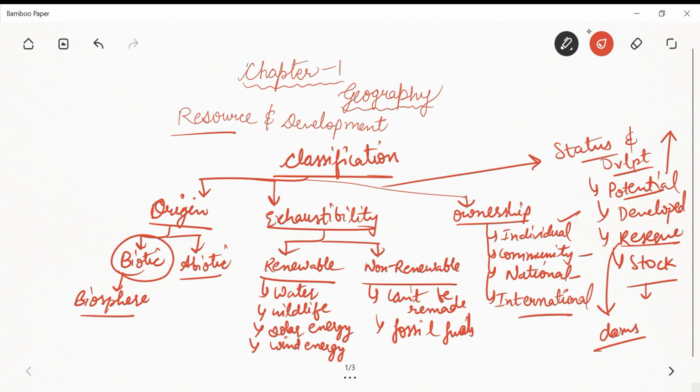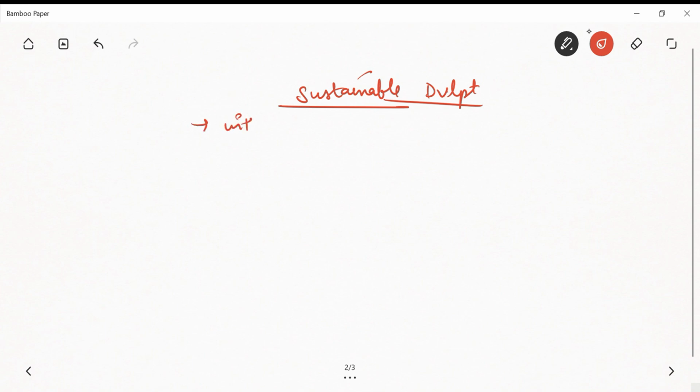Then we have sustainable development. First of all, we need to understand what sustainable development is. It means that development should take place without damaging the environment, right?